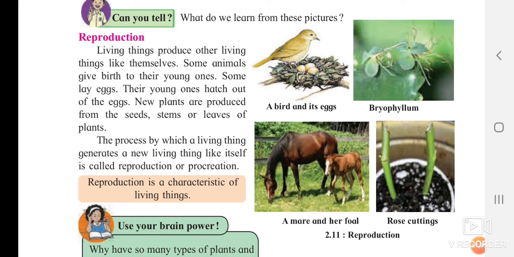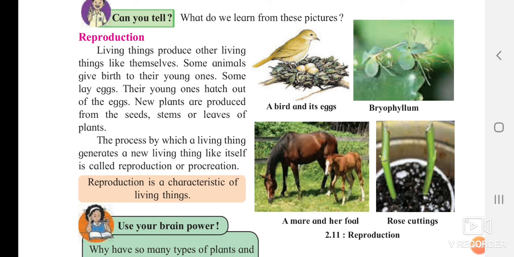Some animals give birth to their young ones, some lay eggs. If you see, many of the animals are laying eggs, but some of the animals are giving birth to the young one. The same happens in human beings also. We are born, and we are the same as our parents. When you grow big and reproduce later, your child will be the same as you. Not in face structure or color, but the same eye, nose, ear, hand, legs, etc.